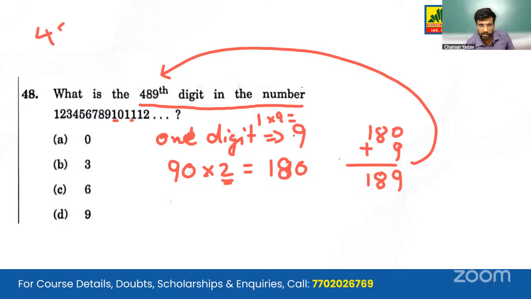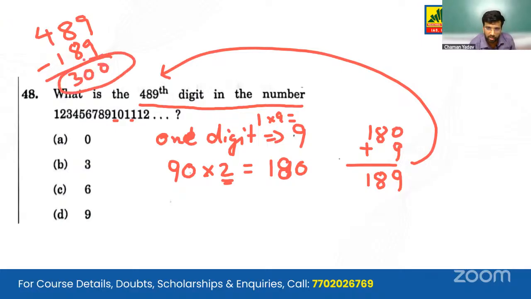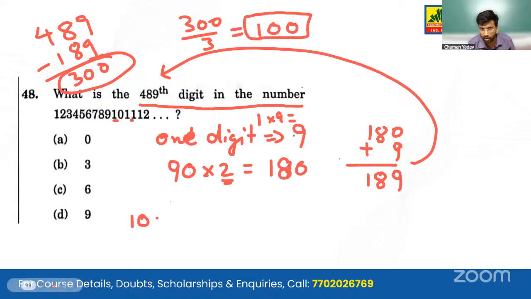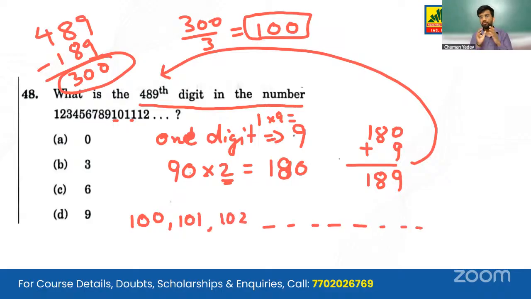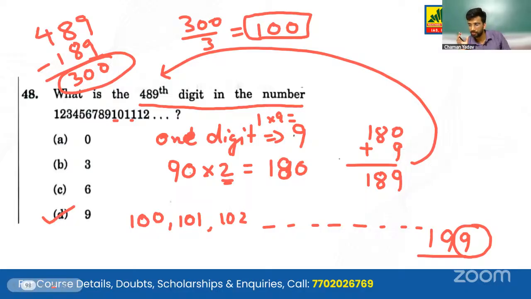Subtracting 189 from 489 gives us 300. Please note that this is not a number, this is 300 digits. So now we are starting the 3-digit numbers after 99. 300 divided by 3 will be 100 such numbers, starting from 100, 101, 102, if we go on. So what will be the 100th number? It will be the number 199. So our digit in question here is digit 9. Answer is D.